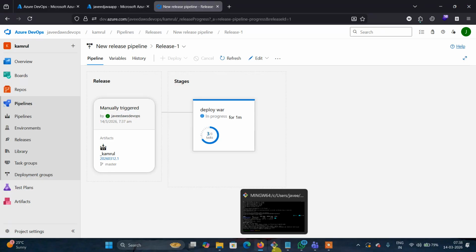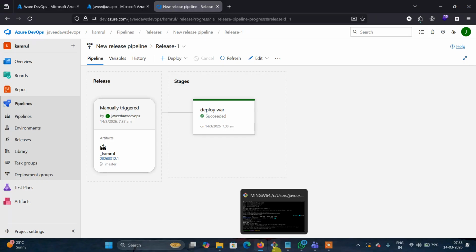Once it is deployed, we will also enable the continuous integration plugin. What happens when you enable it? Whenever the code changes, it will automatically build again. Now here, deploy war successful.